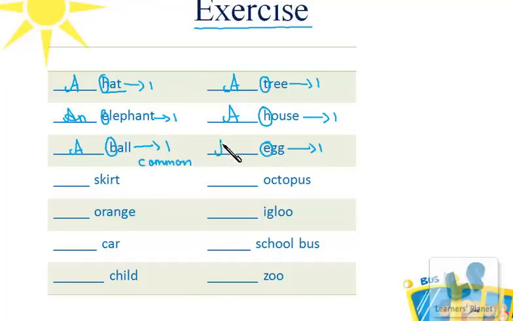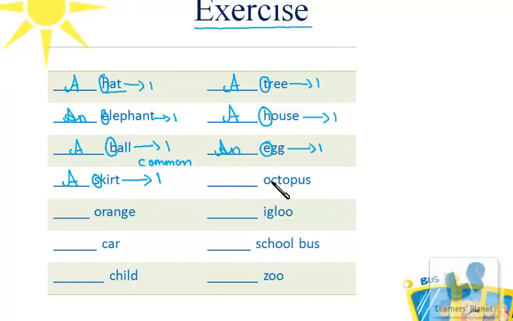So we'll have an over here. The next one is skirt. Skirt over here begins with the consonant sound of S and it is singular, that is 1 in number and is also common. So we will have a over here.